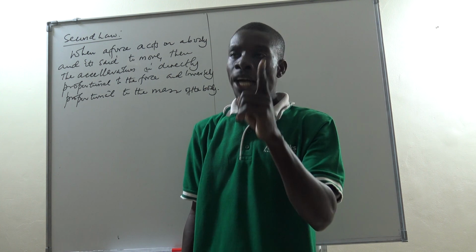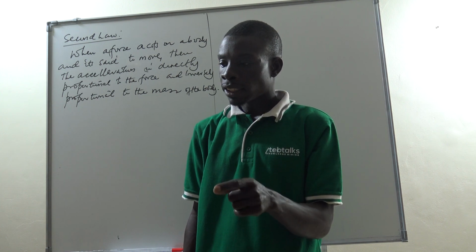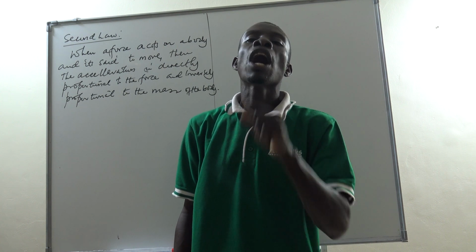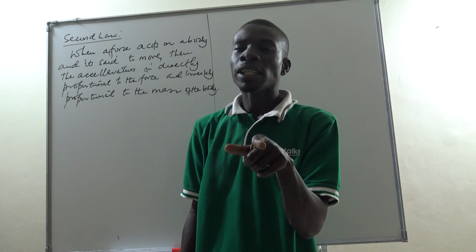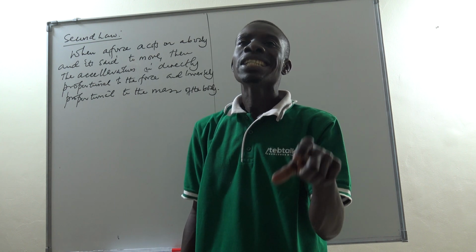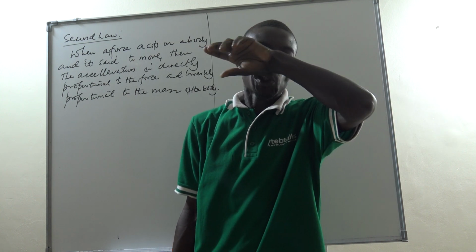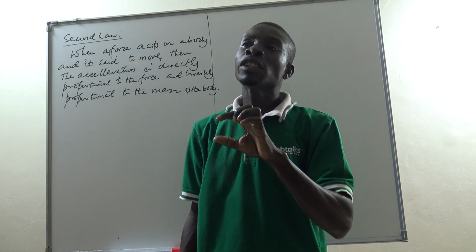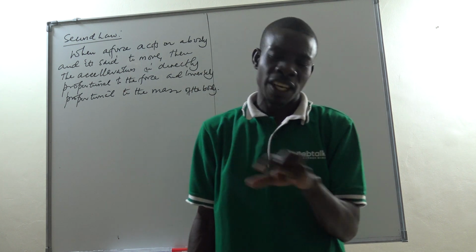what is very true is that the rate at which you will move the body will depend on how much force you apply. In other words, the bigger the force, the bigger the rate of acceleration, or increase in velocity with respect to time. If the force is too much, you make the body move very fast.